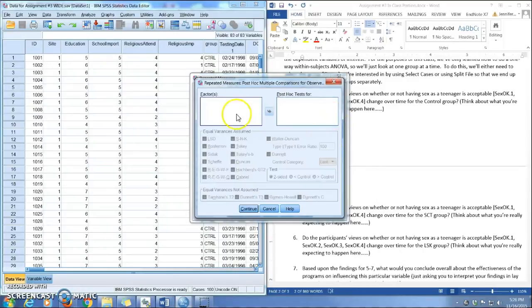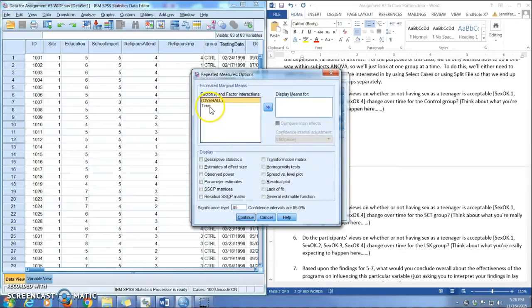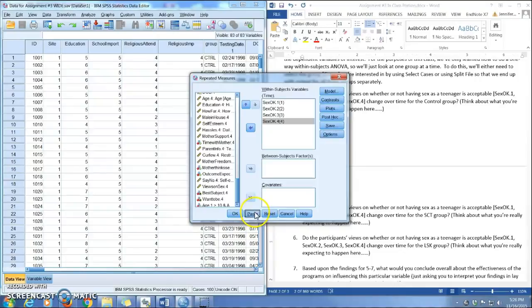You'll see here when you go to a post hoc, you can't select post hocs for repeated measures variables in SPSS. I'm not sure why that is, but you can sort of trick it by coming over here and asking for the means for time, and then you can say compare main effects, and you can choose to do one of these post hoc tests. We'll just do Bonferroni. That'll actually do a post hoc for repeated measures, even though SPSS for some reason doesn't want to let you do that. And then we can do estimates of effect size here as well. We hit continue, we hit paste.